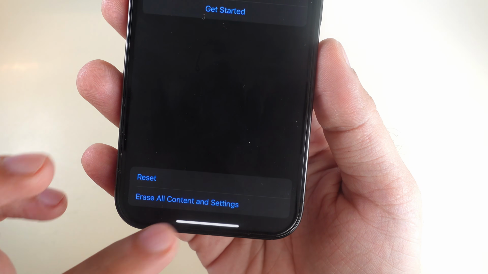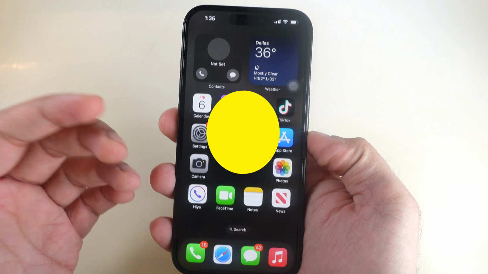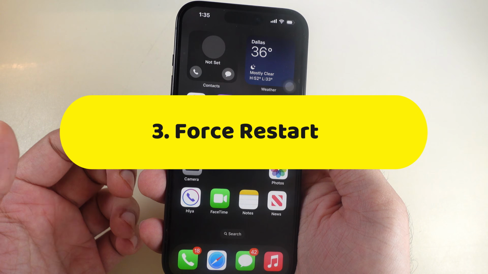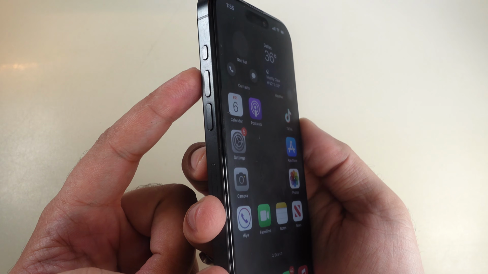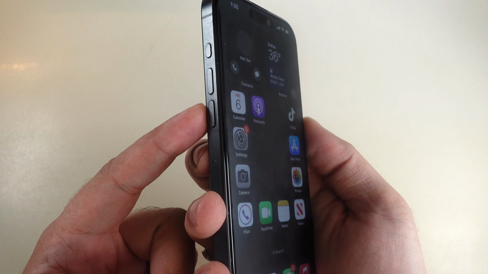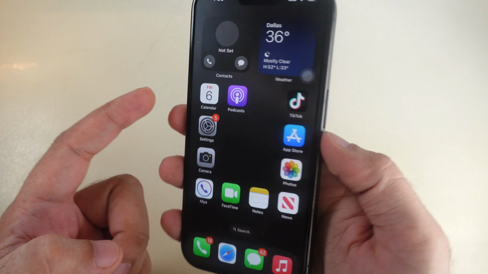If your iPhone is still stuck because of a software glitch, then I recommend to force restart your iPhone. To force restart, quickly press and release the volume up button. Then firmly press and release the volume down button.